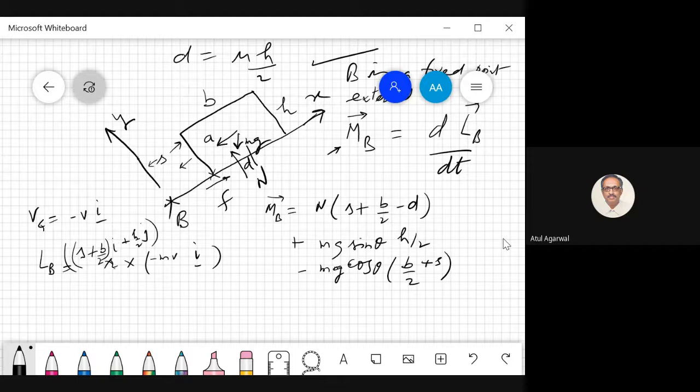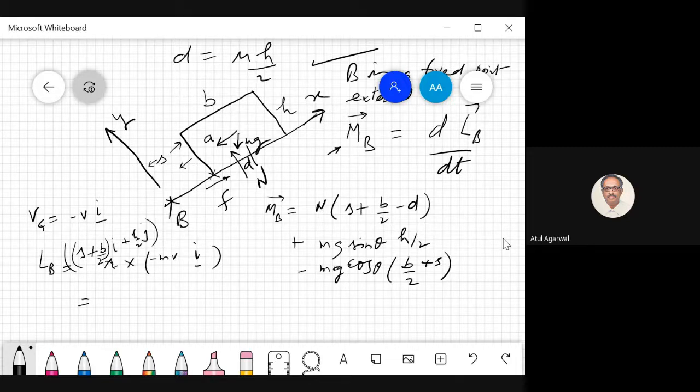The centroid has velocity downwards, so I call it v i. Momentum becomes mv i. Angular momentum will be the cross product of the position vector of the centroid with this. I have taken the velocity at the centroid. The position vector of the centroid becomes s plus b by 2 i plus h by 2 j. Any problem? If I make a mistake, please let me know. I take a cross product, so s plus b by 2 i.